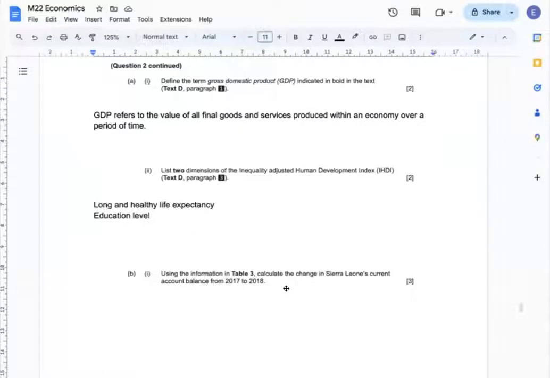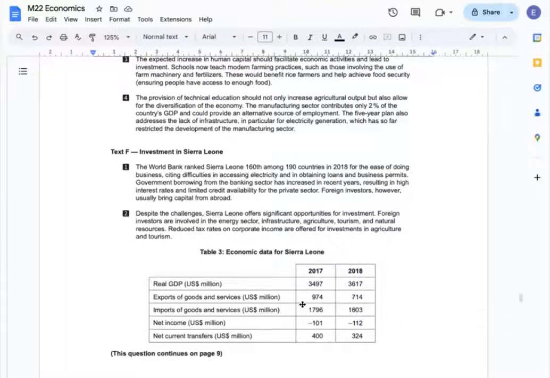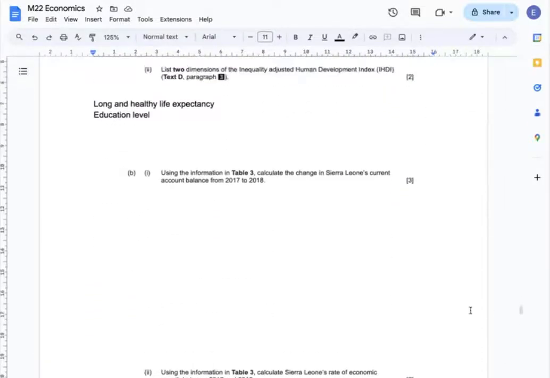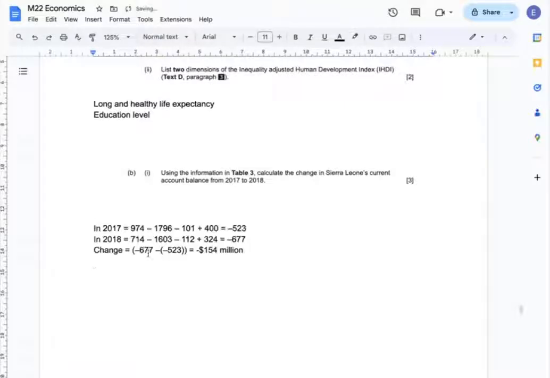Question B1, using the information in Table 3, calculate the change in Sierra Leone's current account balance from 2017 to 18. If you check Table 3, we can find all the values that can be used for the current account balance calculation, the four of them, plus, minus, plus, plus, but these are minus numbers. So if I calculate the change between the two years, then it's going to be this much.